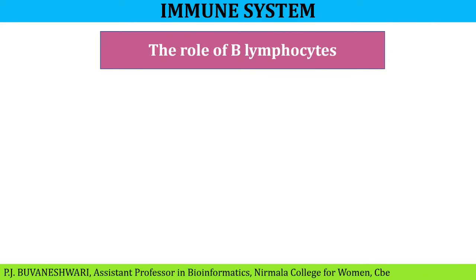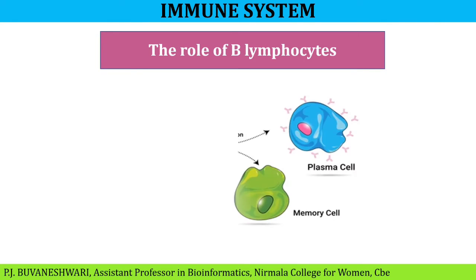Role of B lymphocytes. B lymphocytes are developed in bone marrow. These cells are activated on their encounter with foreign agents. These B cells immediately differentiate into plasma cells and memory cells, which can produce antibodies to specific foreign particles. Then these antibodies attach to the surface of the antigen and destroy it.